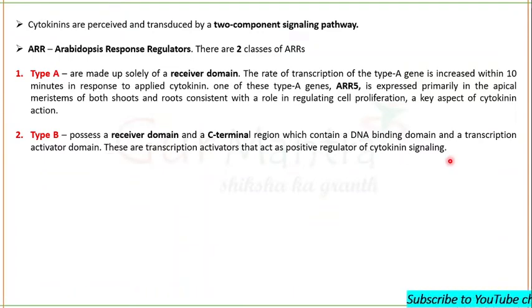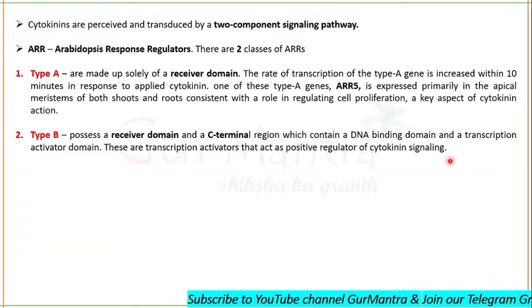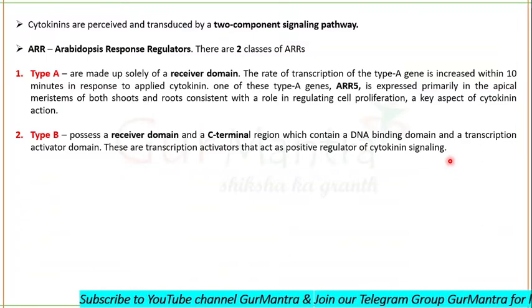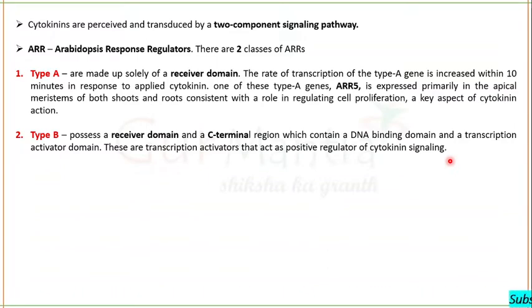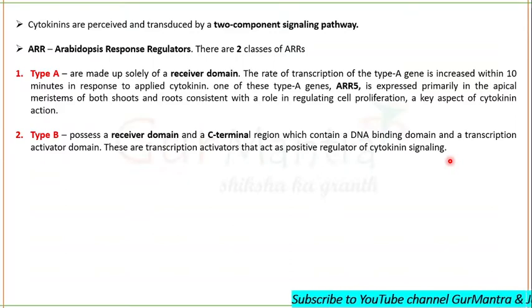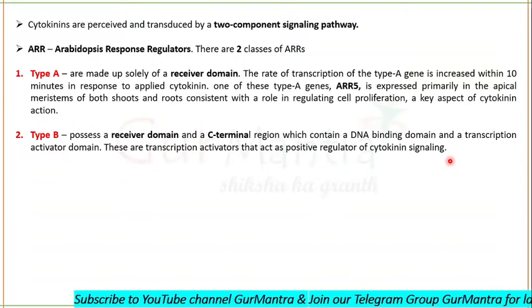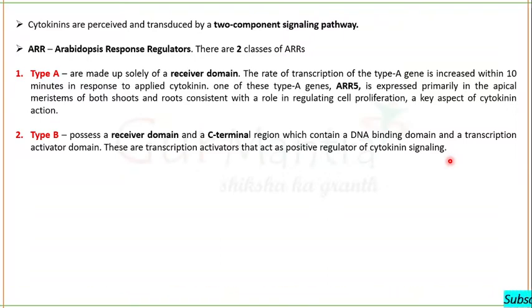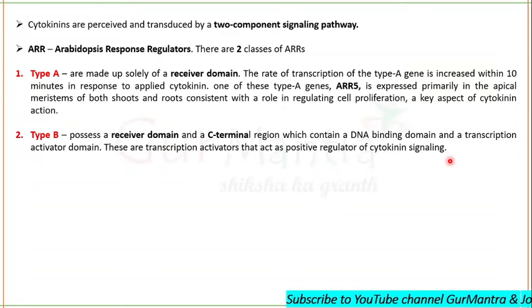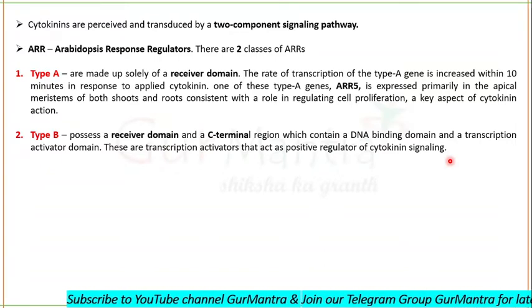So we now got to know that Arabidopsis response regulators are of two types. One is type A, the other one is type B. Type A will only have a receiver domain, and type B will have a receiver domain as well as a C-terminal region. The C-terminal region will have a DNA binding domain and a transcription activator domain. It means type B will be activating transcription and will act as a positive regulator of cytokinin signaling.